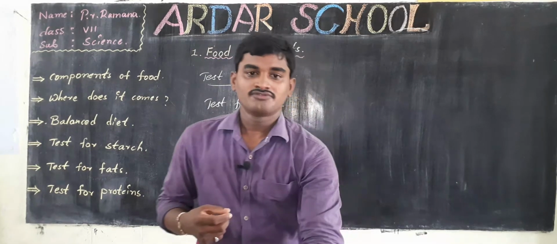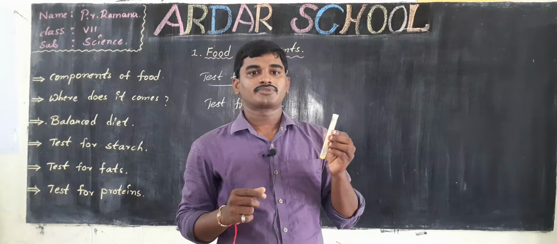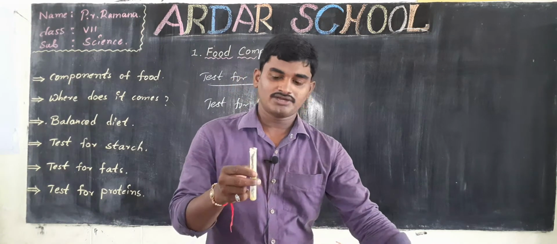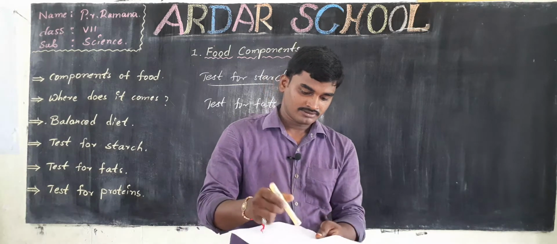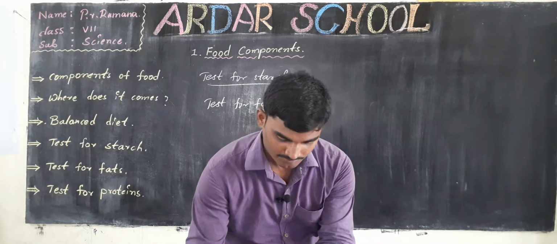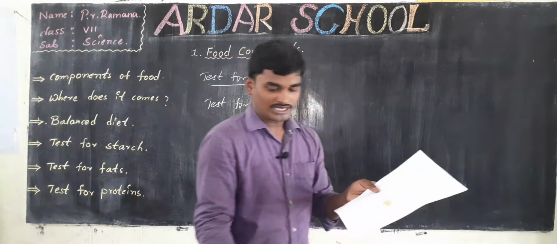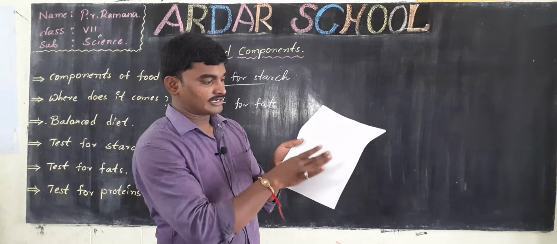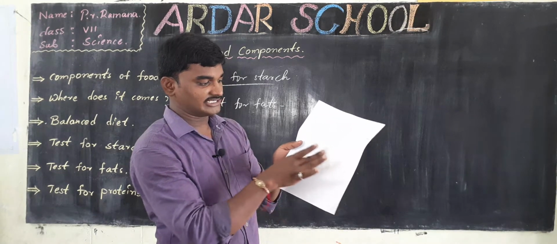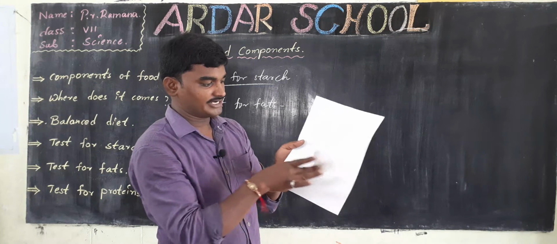For that I take a sample of ghee and apply it on a paper. Now we rub the paper gently.